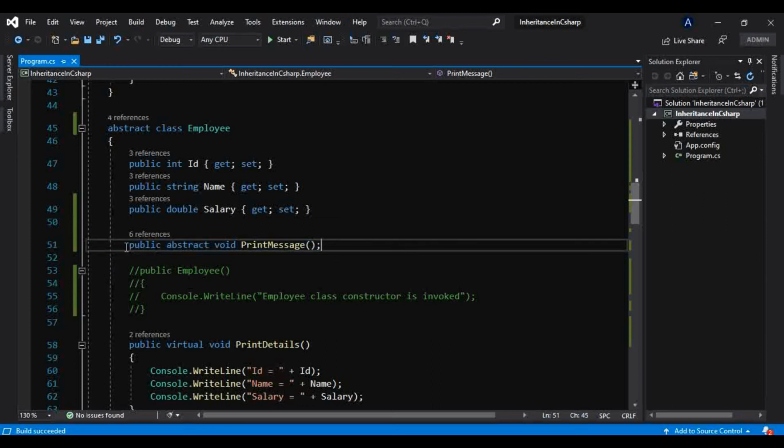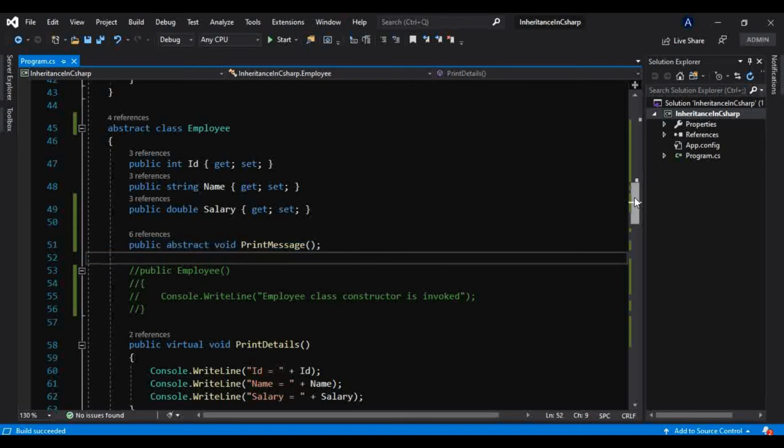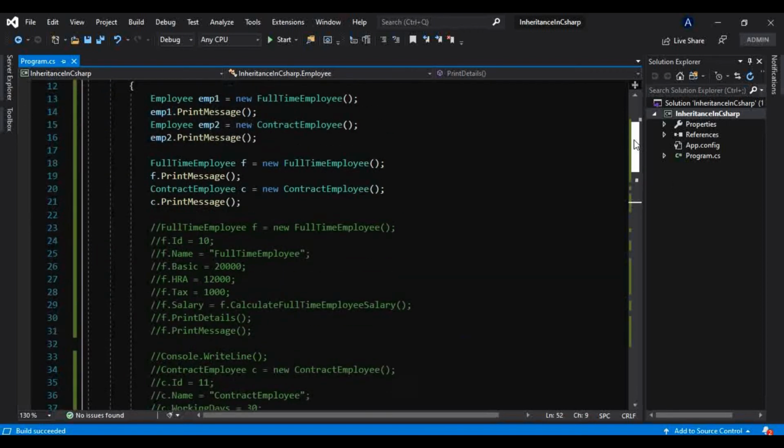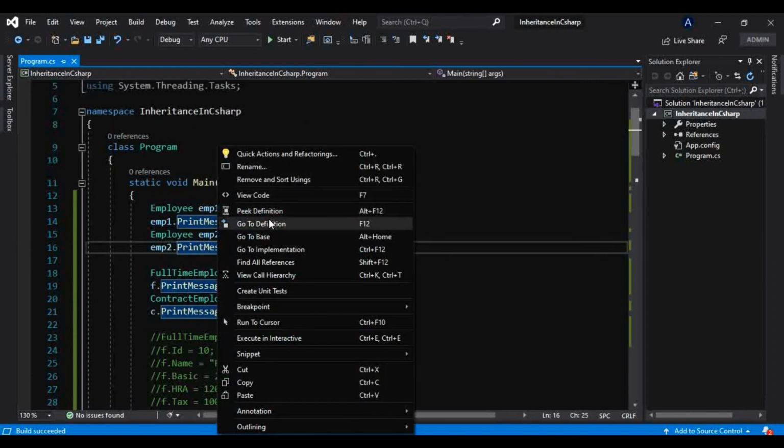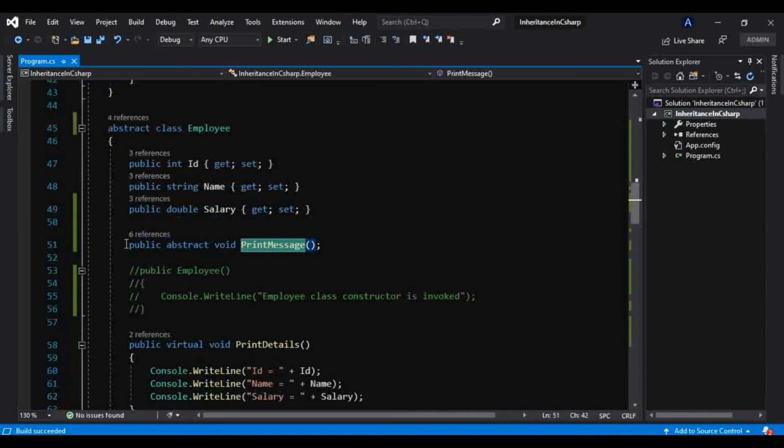Now the user cannot see the implementation of this method. He doesn't need to have that knowledge; he just knows how to use the method, but he doesn't need to care what the implementation is, what the logic behind this method is, what the mechanism of this method is. That is nothing but an abstraction. And if I try to go here as well, it will redirect only to that definition, and not the implementation.